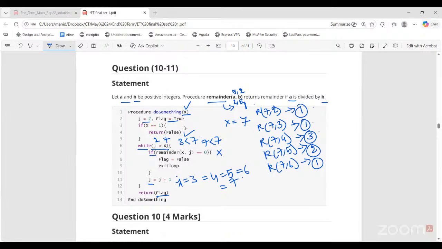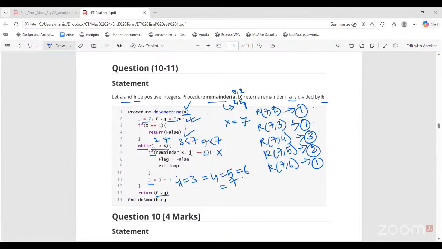So for this particular value of x, was flag ever set to false? Flag would have been set to false if we found such a j which divides x completely. There is no remainder other than 0. But did we find any such j value? 2, 3, 4, 5, 6. None of these completely divide 7. So flag remains true as it was set in the beginning.